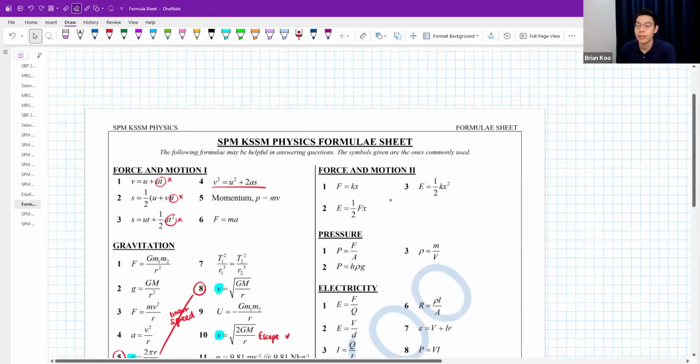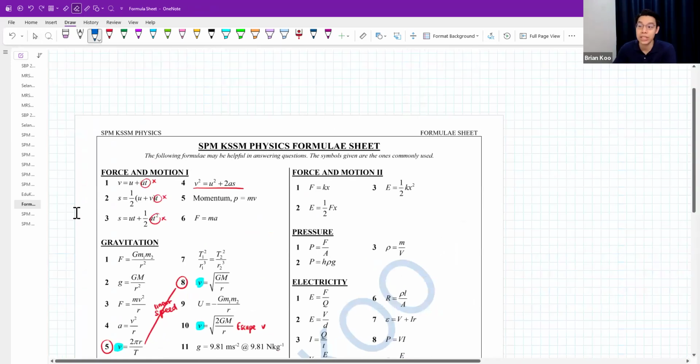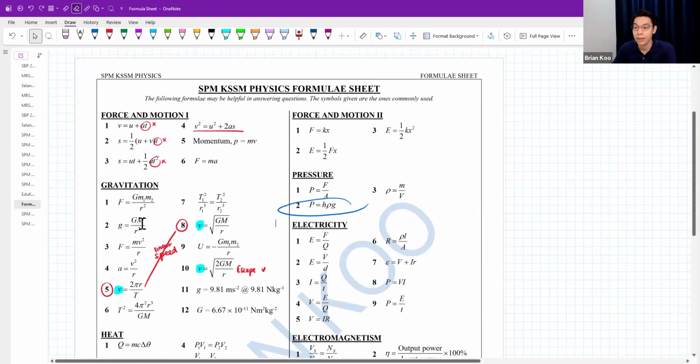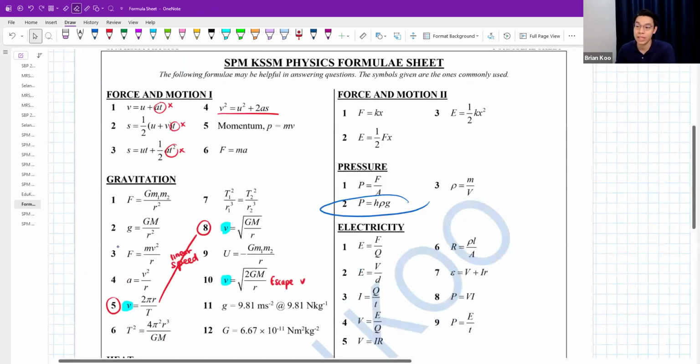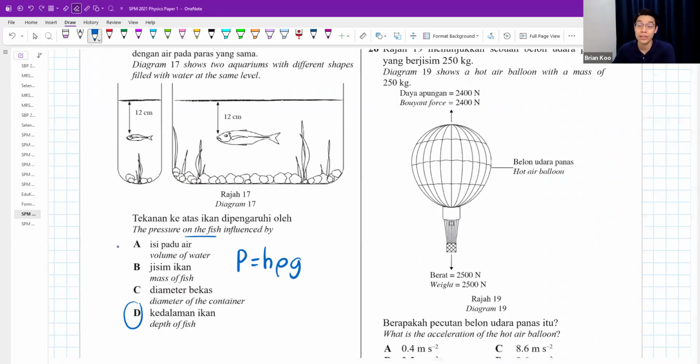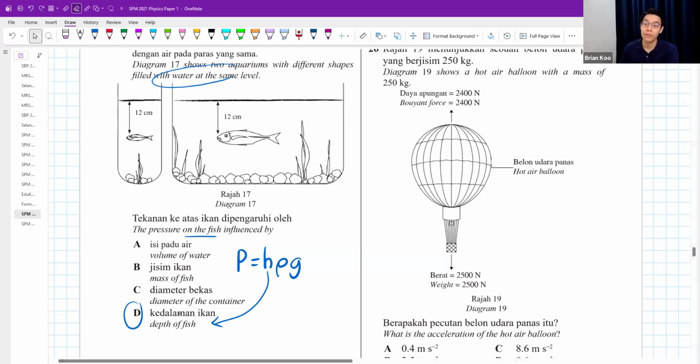This one. Okay, that is for liquid pressure. It depends on the depth, how deep you are. It depends on the density of the water. It's the same water. And it depends on the G value, whether you do the experiment on Earth or not. Volume not affected, mass of fish not affected, diameter of quantity not affected. You can have a very big volume, it doesn't matter.